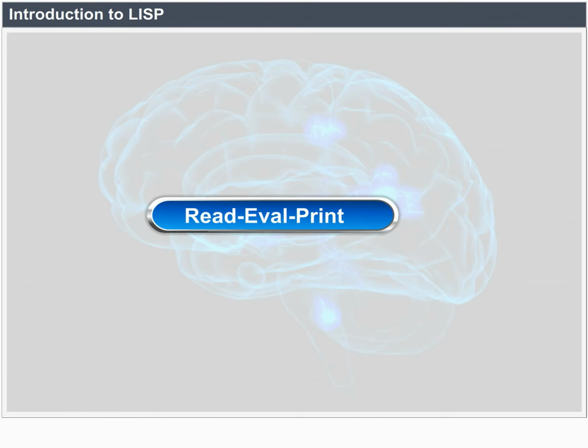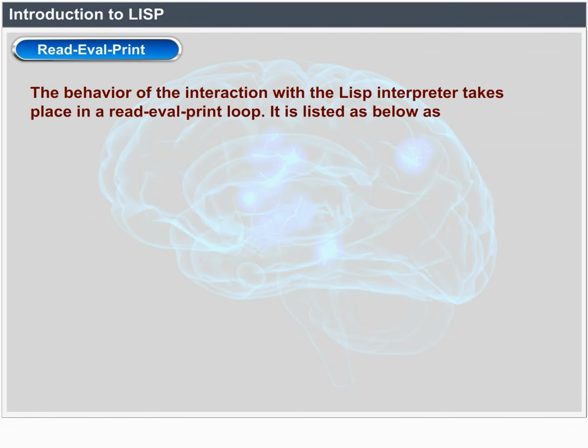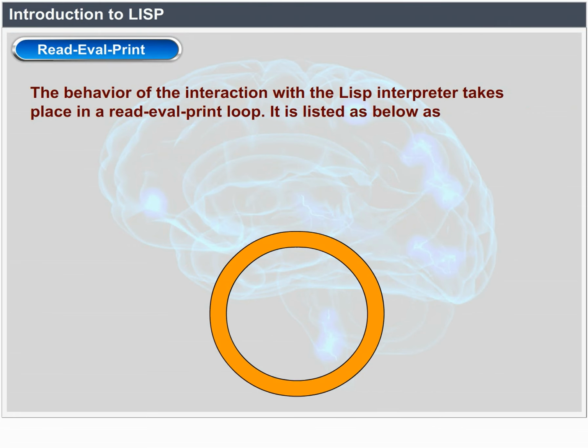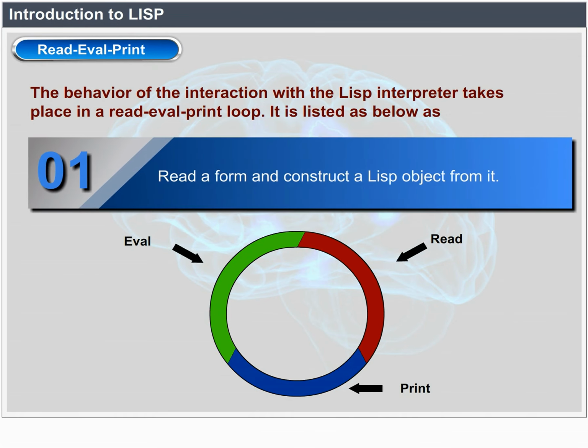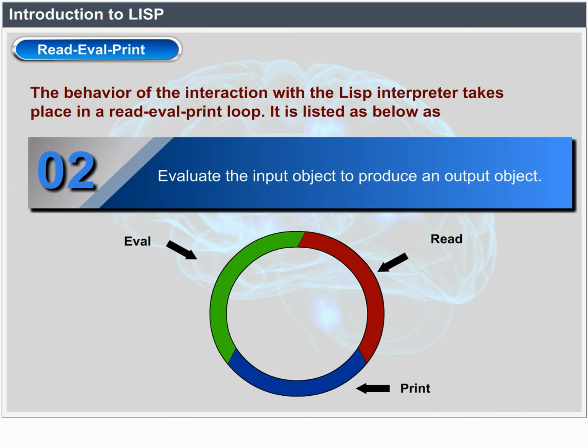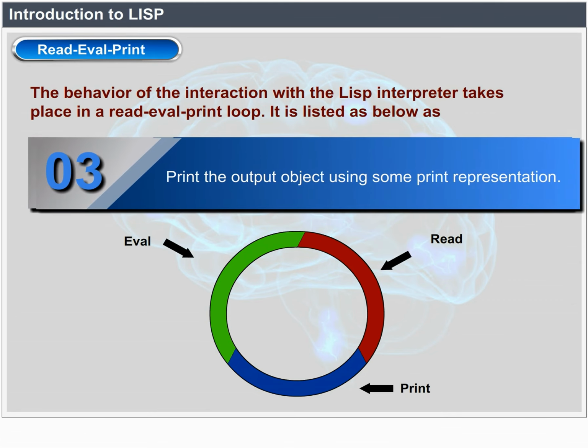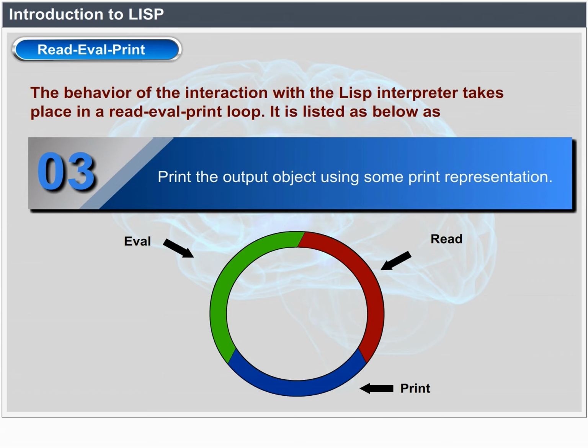Read, eval, print. The behavior of the interaction with the Lisp interpreter takes place in a read, eval, print loop. It is listed as follows: read a form and construct a Lisp object from it. Evaluate the input object to produce an output object. Print the output object using some print representation.